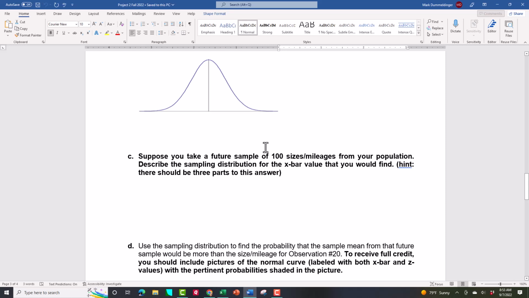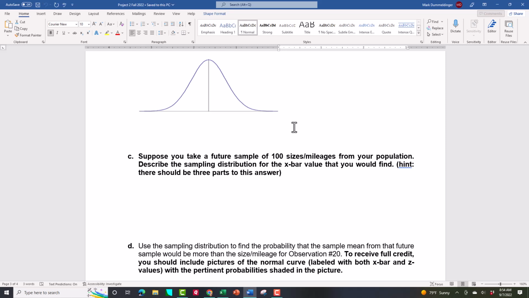Question C is no longer just a normal. It is a sampling distribution, which involves a normal. So suppose you take a future sample. You're not working with 75 now. You're going to take a different sample of 100 sizes or mileages from your population, the population that has the mean and the standard deviation that you provided the printout for. Tell me what the sampling distribution for the sample mean, the X bar value, would be.